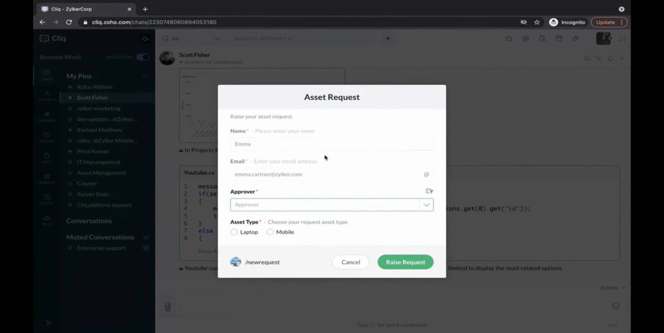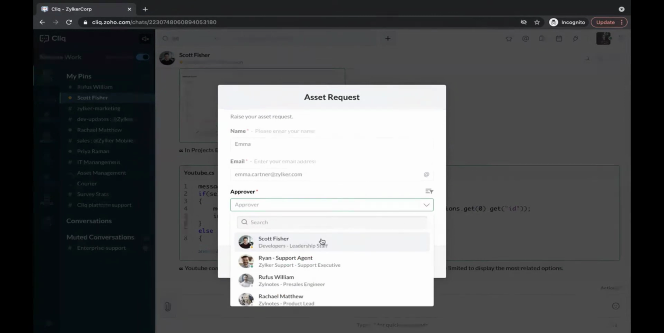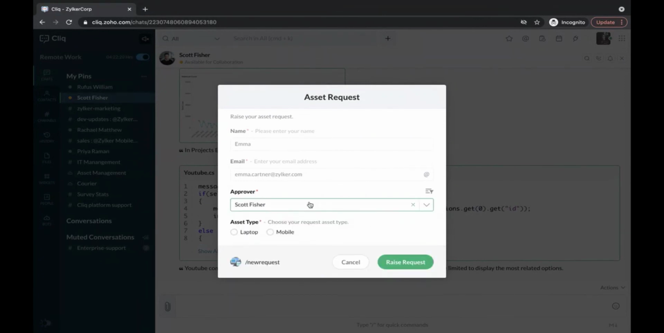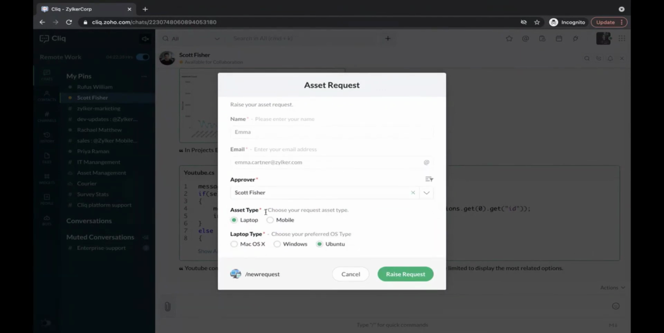You see that the credentials have been carried over. I'll choose which of my managers is going to approve this request. So Scott Fisher is my manager and he's going to approve this request. So I'll choose the asset that I want now. I'll say laptop. I'll choose the OSS Windows and say raise request.